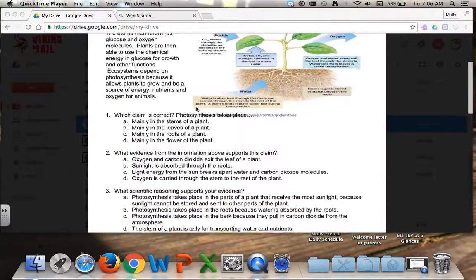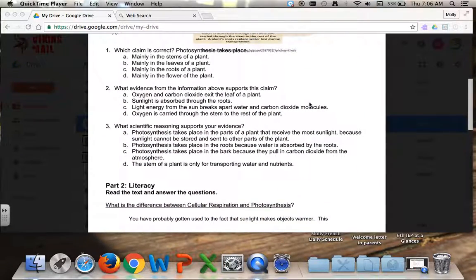Number 1. Which claim is correct? Photosynthesis takes place A. Mainly in stems of plants, B. Mainly in leaves of plants, C. Mainly in the roots of a plant, or D. Mainly in the flower of a plant.